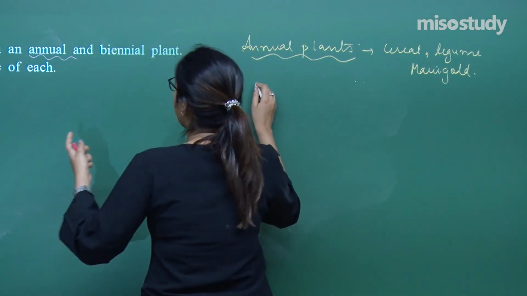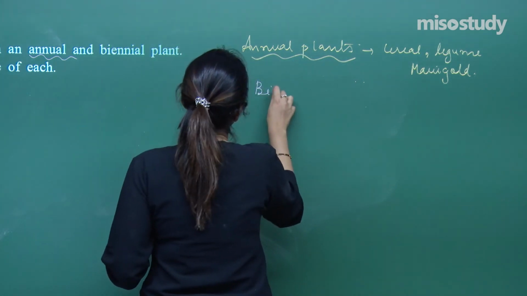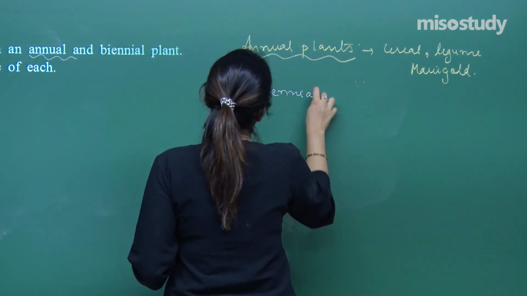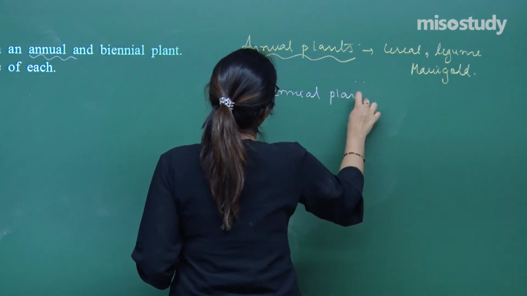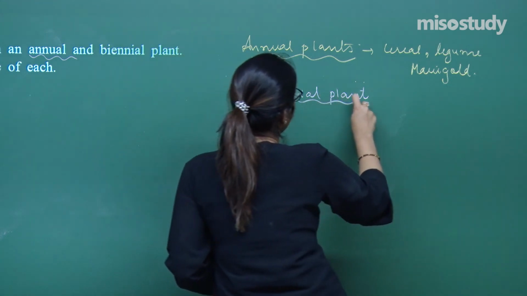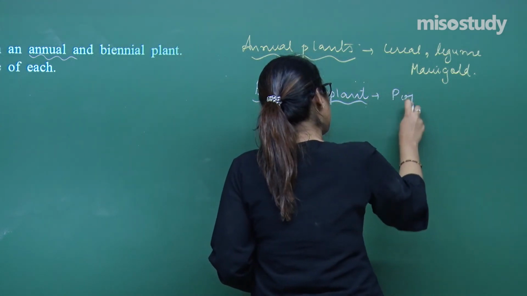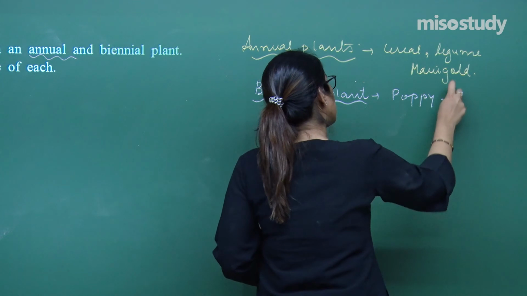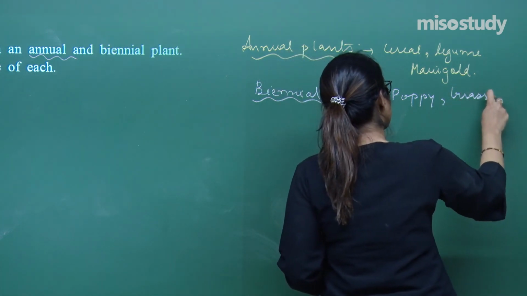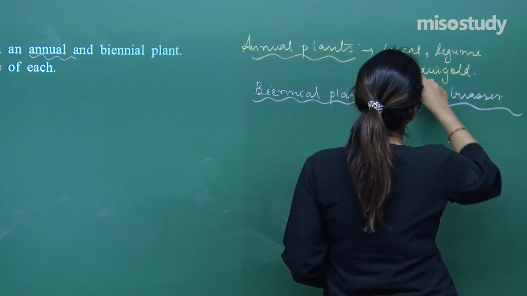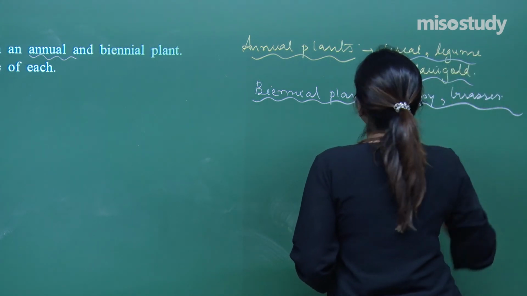When we talk about the second, which is the biennial plant, you can take the example of a poppy. You can take the example of grasses. Likewise, many examples we have already studied in session.